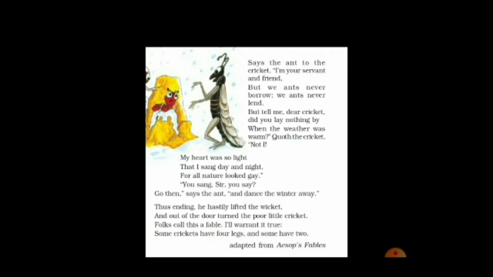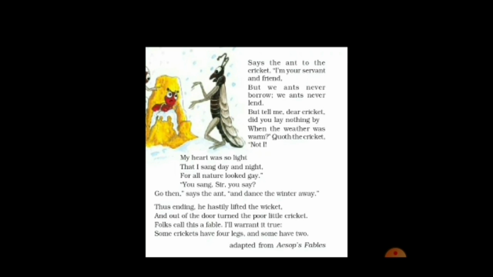So let's see the explanation of the last stanza now. The ant gets irritated and asks the cricket to leave. Thus, those who do not wish to help themselves cannot be saved by others. The final couplet of the poem tells the reader that though this tale is believed to be a fable, it is nothing else than the truth. The ants are active and brisk insects in the world.